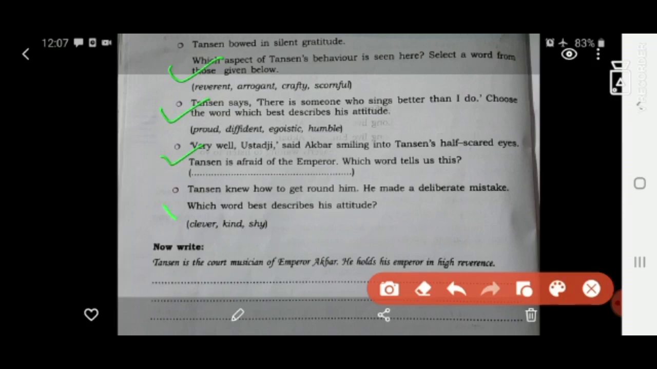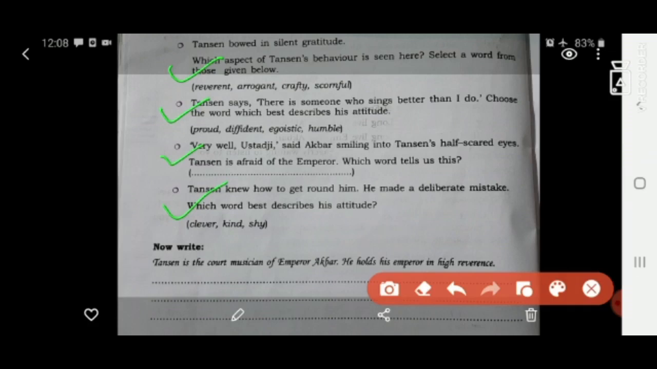Tanzan knew, next one, Tanzan knew how to get round him. He made a deliberate mistake. Which word best describes his attitude? Tanzan knew how to get round, how to compel him to sing the song. Do you remember that incident? Both of them went to see Swami Haridas. At that time, they asked him to sing a song, but he refused it.